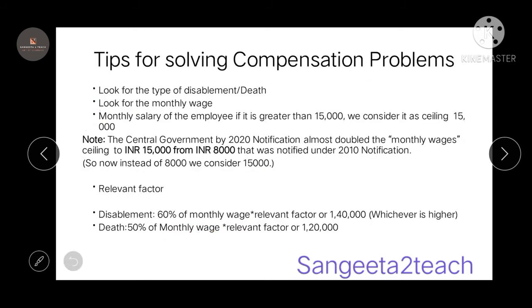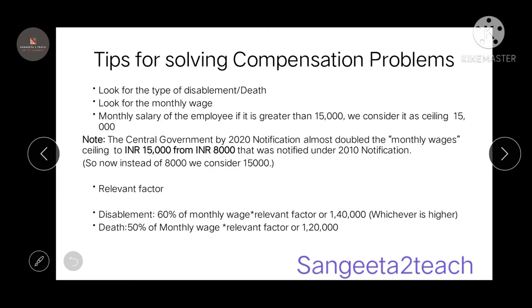Coming to the tips for solving the compensation problems. First thing, when you look at the question, look for what type, whether it is disablement or death. For disablement, you calculate 60% of monthly wage into relevant factor or 1,40,000, whichever is higher. Whereas coming to death, you consider 50% of the monthly wage into relevant factor or 1,20,000, whichever is higher.